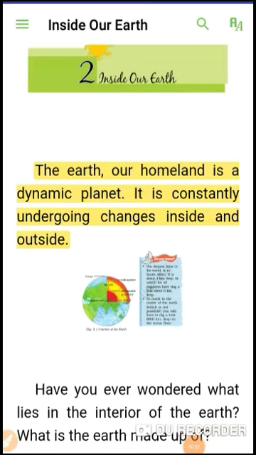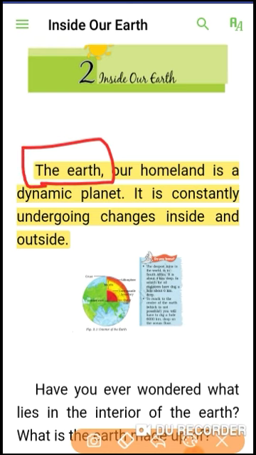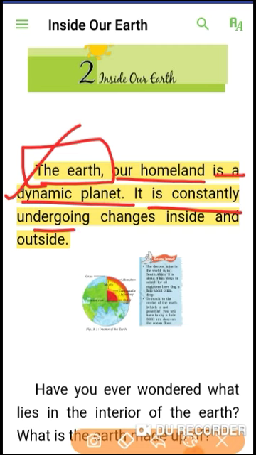Dear students, today we will learn chapter 2, Inside Our Earth. Earth, our homeland, is a dynamic planet. Now all of you know that there are 8 planets and Earth is the most important planet in the solar system, and it is a dynamic planet. It is constantly undergoing changes inside and outside.